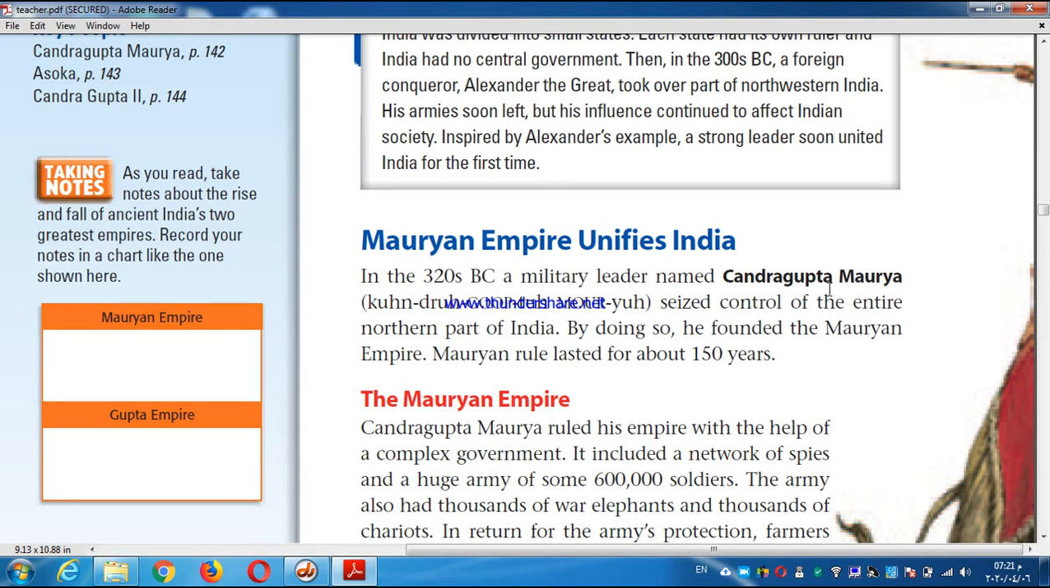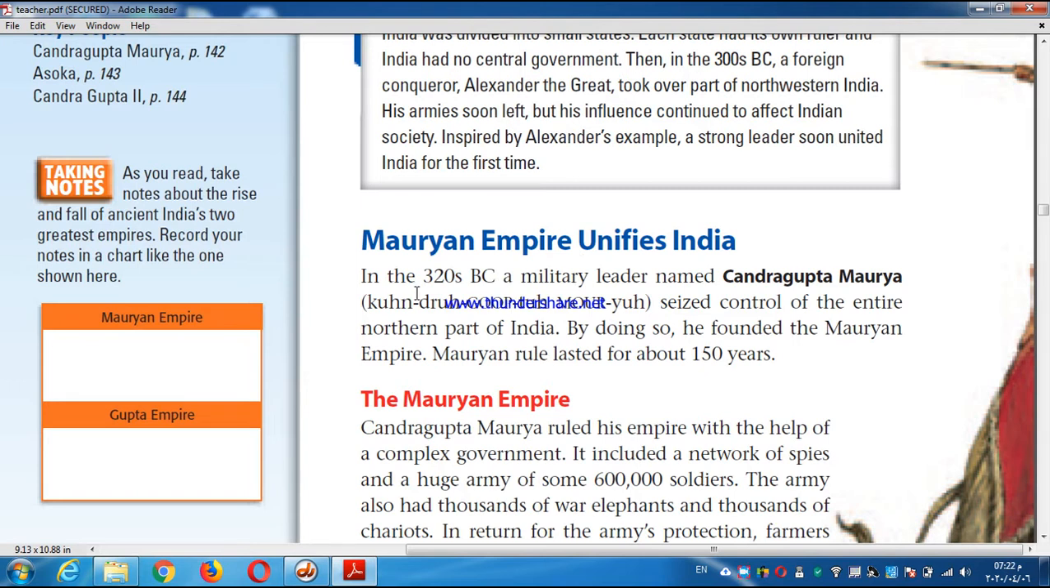Chandragupta Maurya started to control the entire northern part of India, and his empire was called the Mauryan Empire. So who unified India in the past? Chandragupta Maurya. And his empire was called the Mauryan Empire.